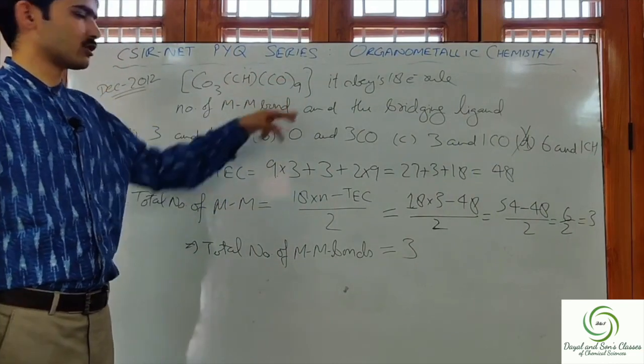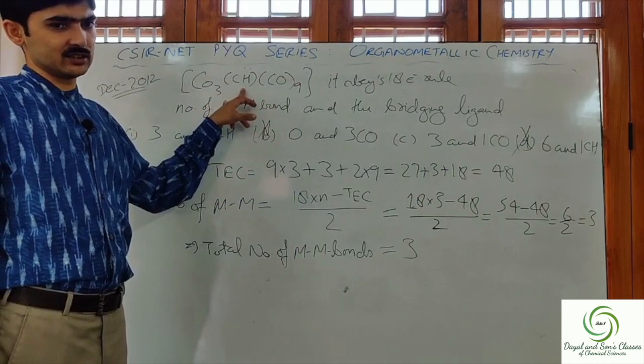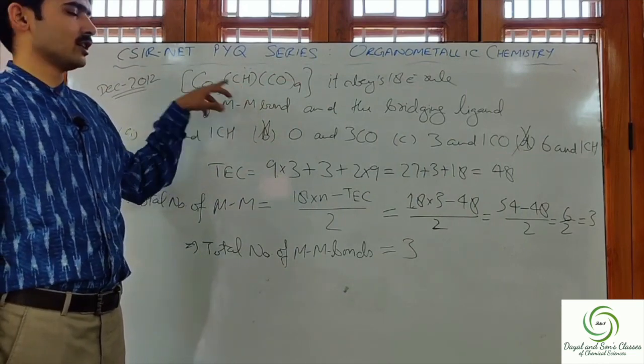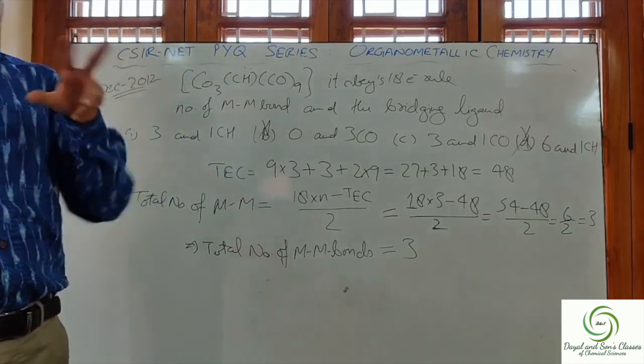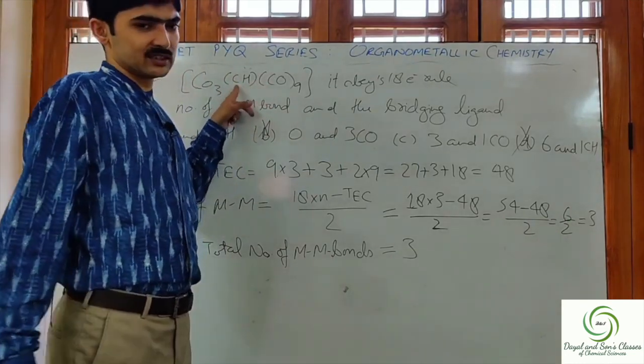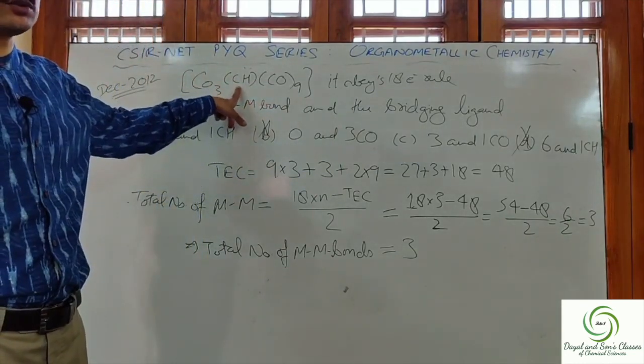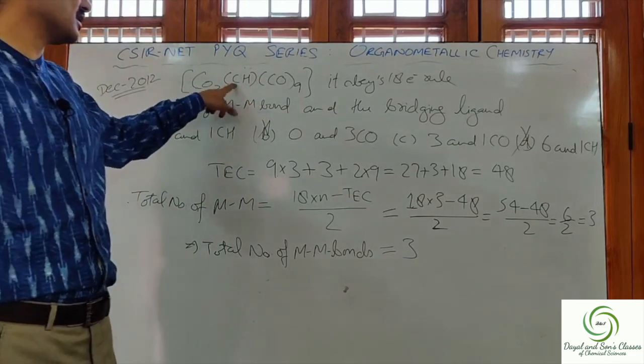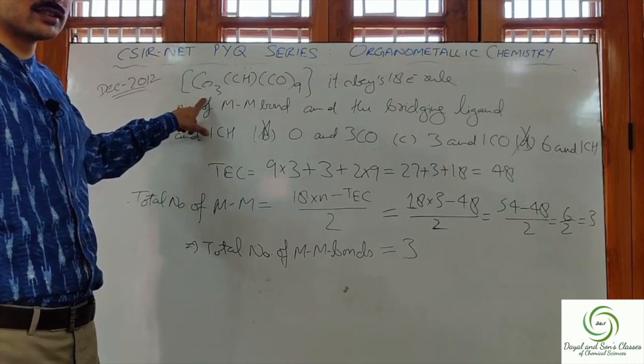So in this particular complex, CH is working as a vertex. It's not working as a bridging ligand. By bridging we mean bridging two centers. But CH is bonded to all 3 cobalts.